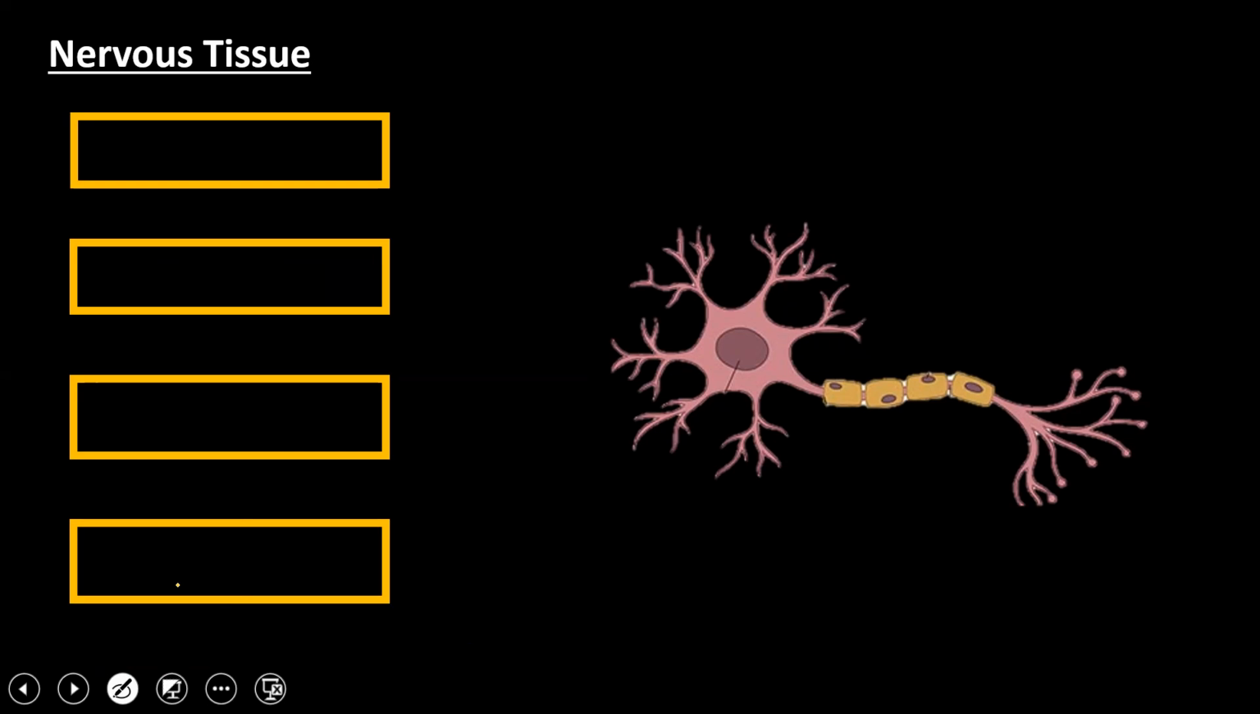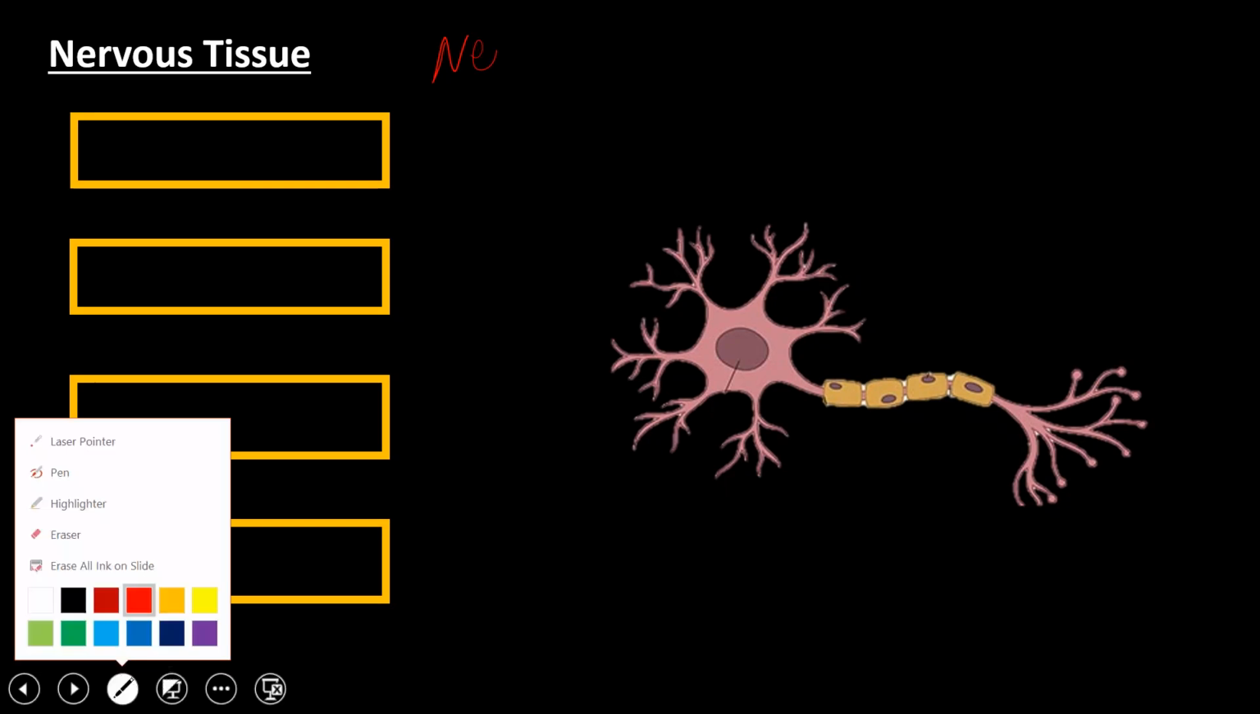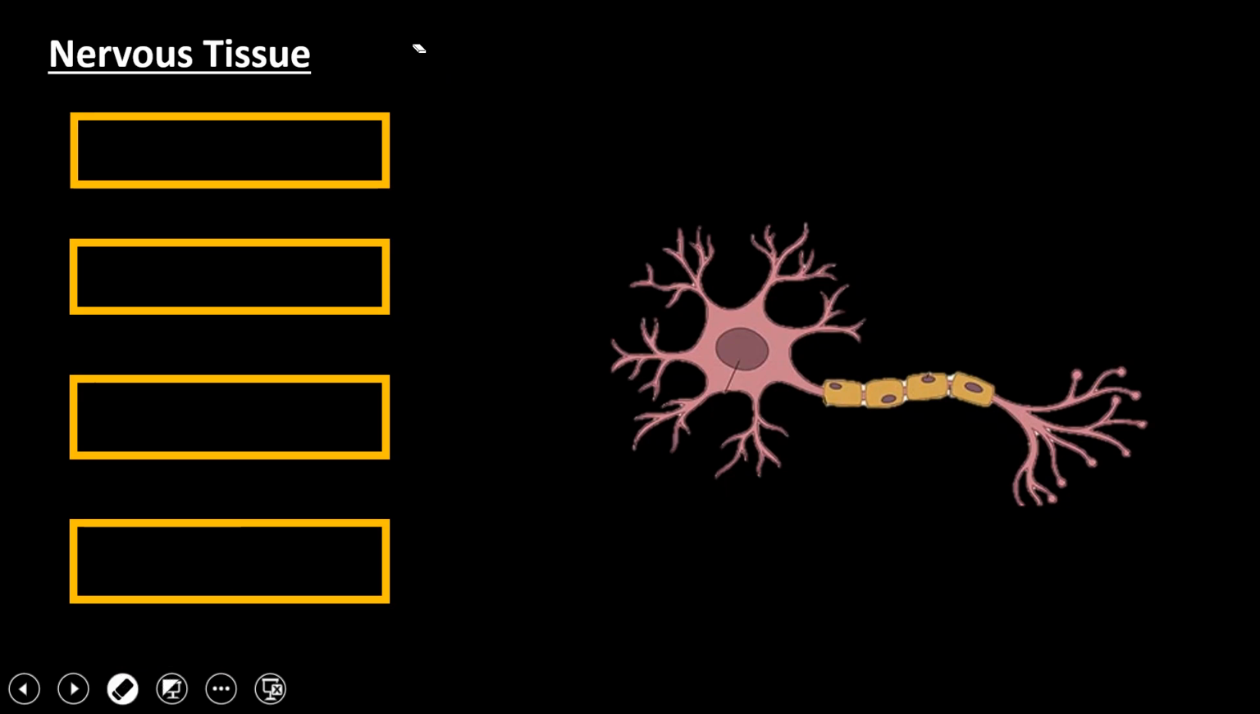So as you can see in the figure, let us talk about nervous tissue or nerves. So where are these tissues present? They are present in the nervous system. Nervous system means brain and spinal cord. So inside the brain and the spinal cord, in the nervous system, you will see these nervous tissues.